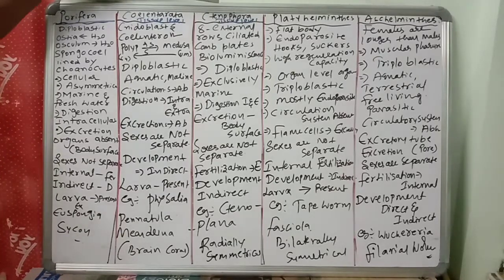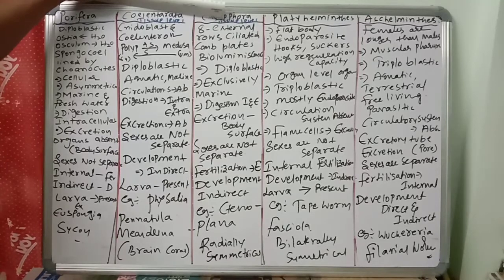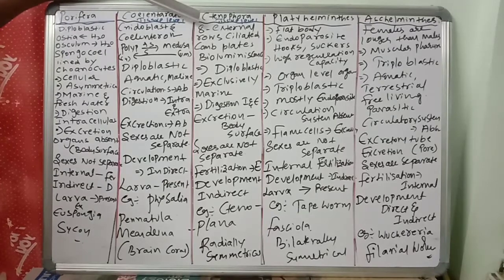Next one, Ctenophora, also called comb jellies. These Ctenophora also have tissue level organization. The body bears 8 external rows of ciliated comb plates.